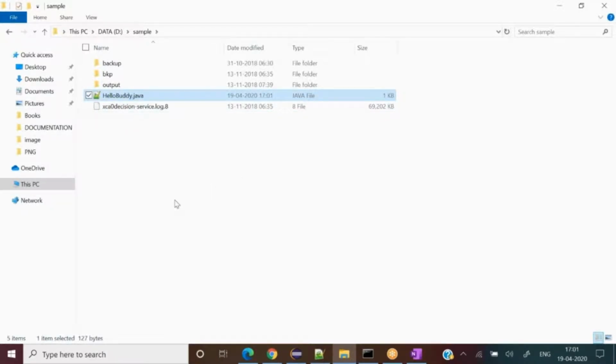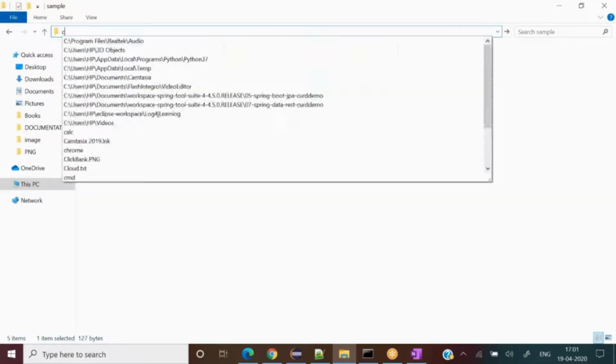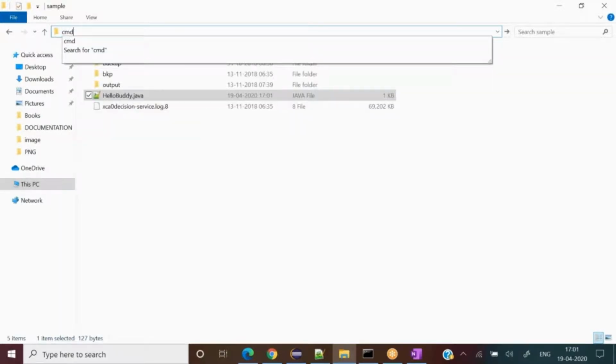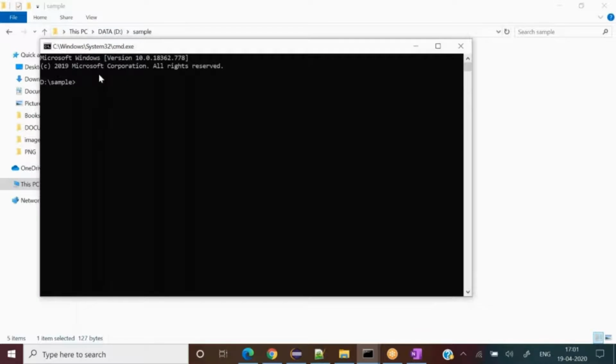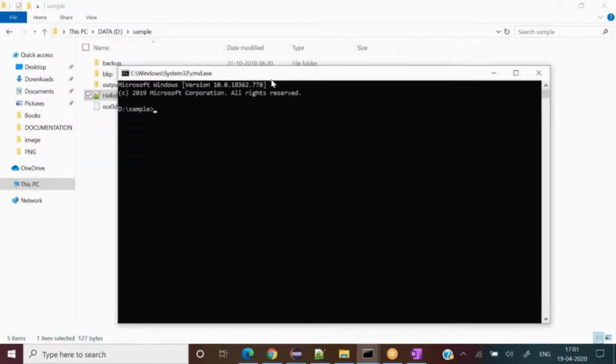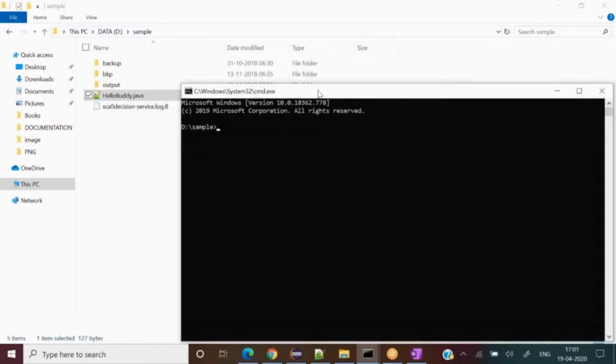If we want to open that location in the command prompt, we can go over there and directly type cmd here, and we would be in the same location, D sample. Any confusion in that? No. Just hit cmd there, this is pretty simple stuff. You might do it day in day out. Yes.